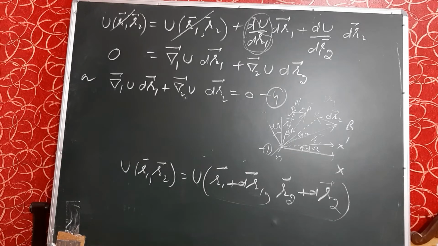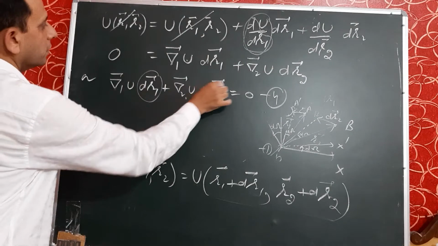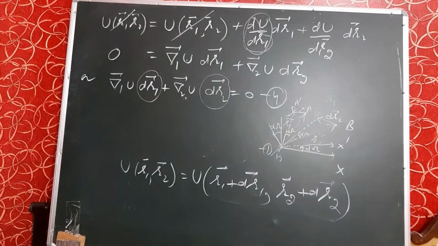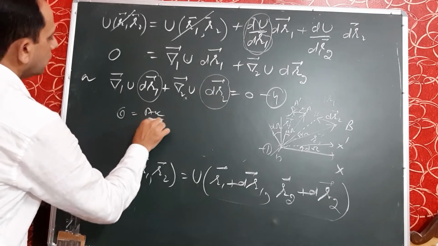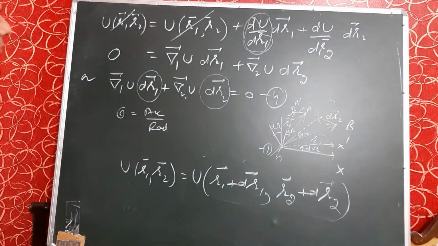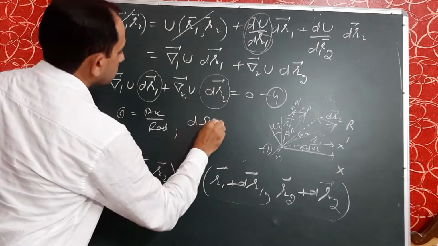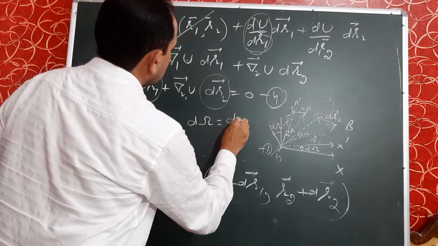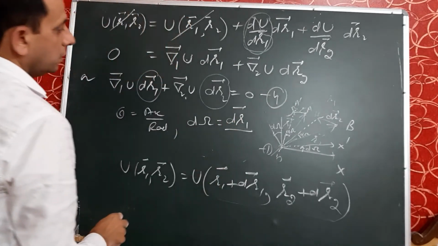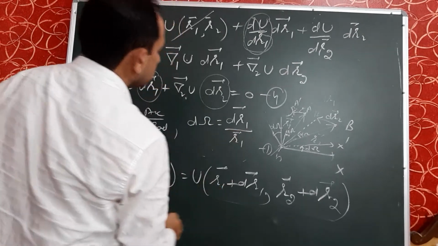Now we will convert this dR1 and dR2 in terms of angle. What is angle? We know that theta is equal to arc upon radius. Here theta is d omega, this angle. Arc is dr1 over radius r1. Is it clear?